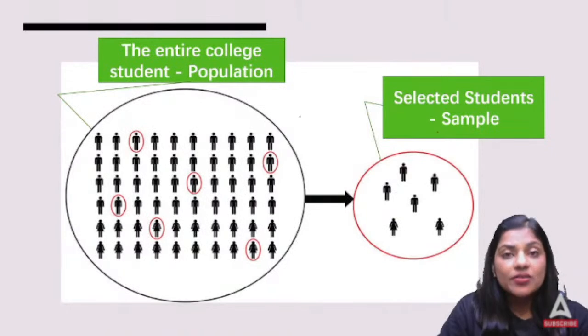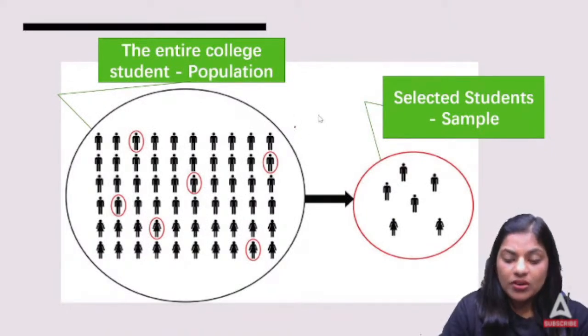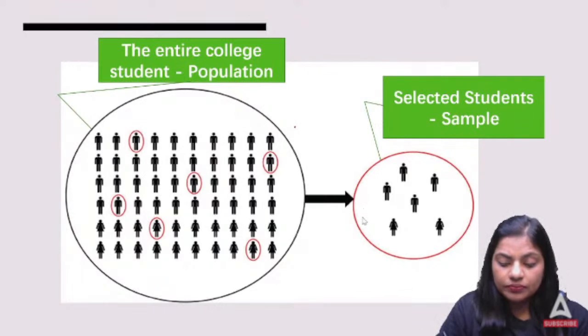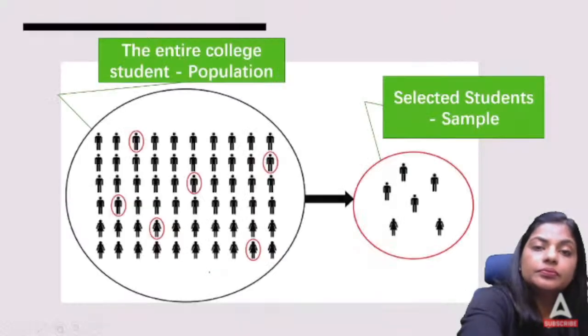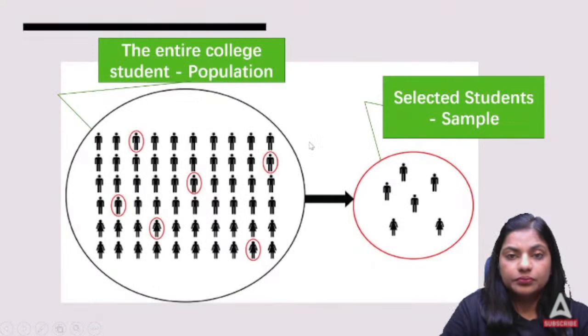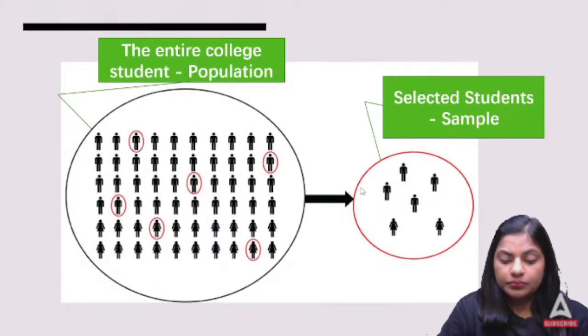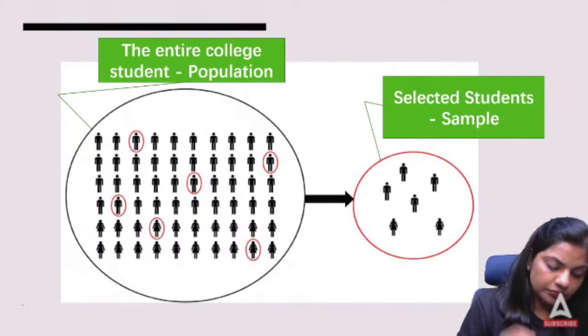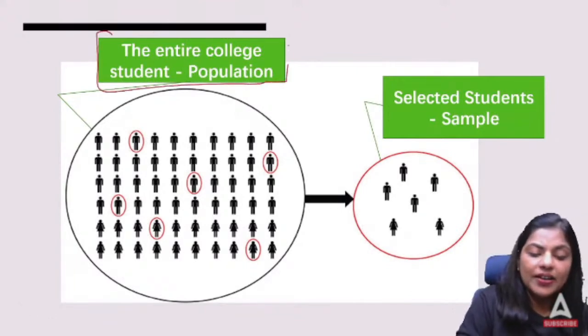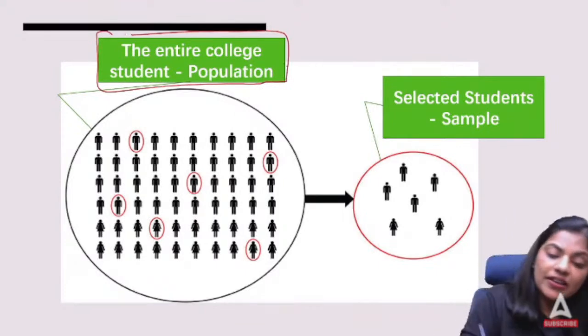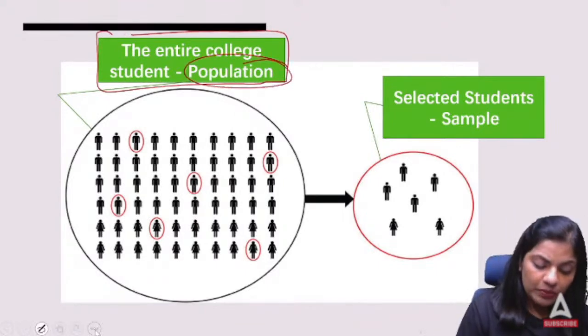Now, this entire group of students, the entire population, what is it called? When you talk about the entire set of college students, they are referred to here as the population. What do you mean by population?